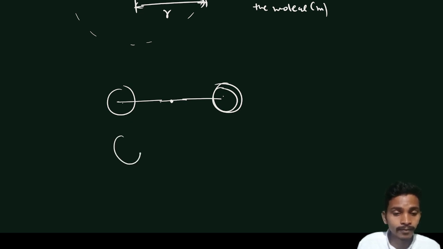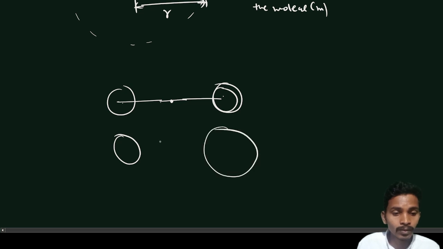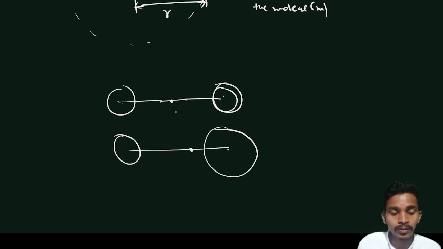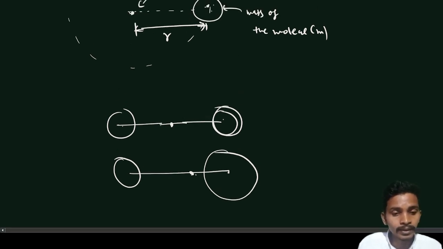And if one molecule is smaller and one molecule is greater, then the center of gravity will lie towards the heavier molecule, like this. With respect to this point these molecules will rotate. This is known as the center of gravity. If the two molecules have different mass, then the center of gravity will lie on the side with the higher mass.